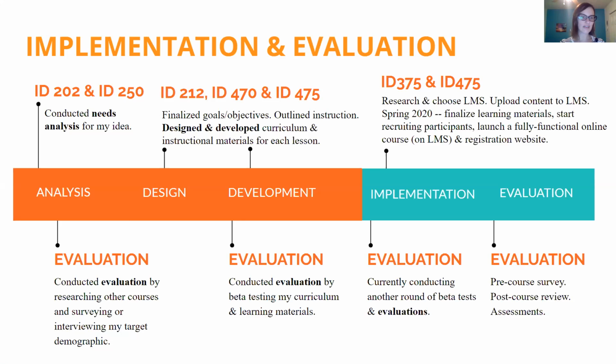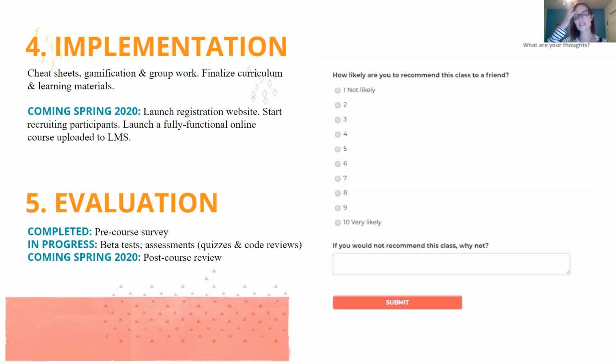And my evaluations have included researching other courses, looking at the curriculum that's already out there, surveying and interviewing my target demographic of teen girls and young women, beta testing, doing pilot tests, and evaluating the material that I'm building. And I'm continuing to do those pilot tests. And I've created a pre-course survey to see what skills the learners already have coming into this course. And I'm currently building a post-course review, which you can see here on the screen on the right-hand side. It's going to have questions very similar to these, just to make sure that we did hit all of our goals and objectives.